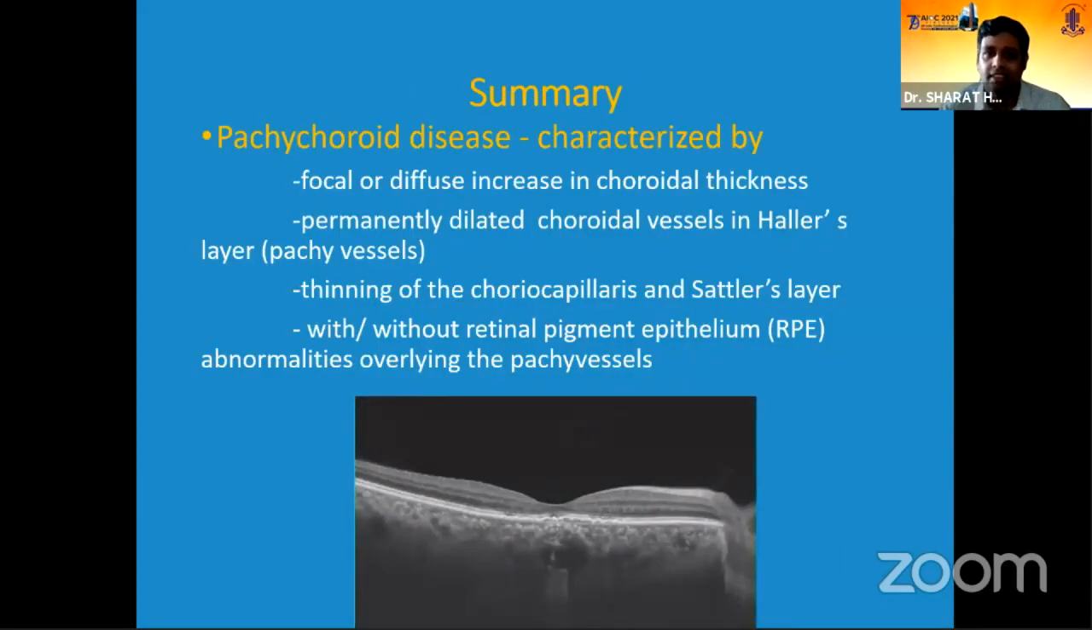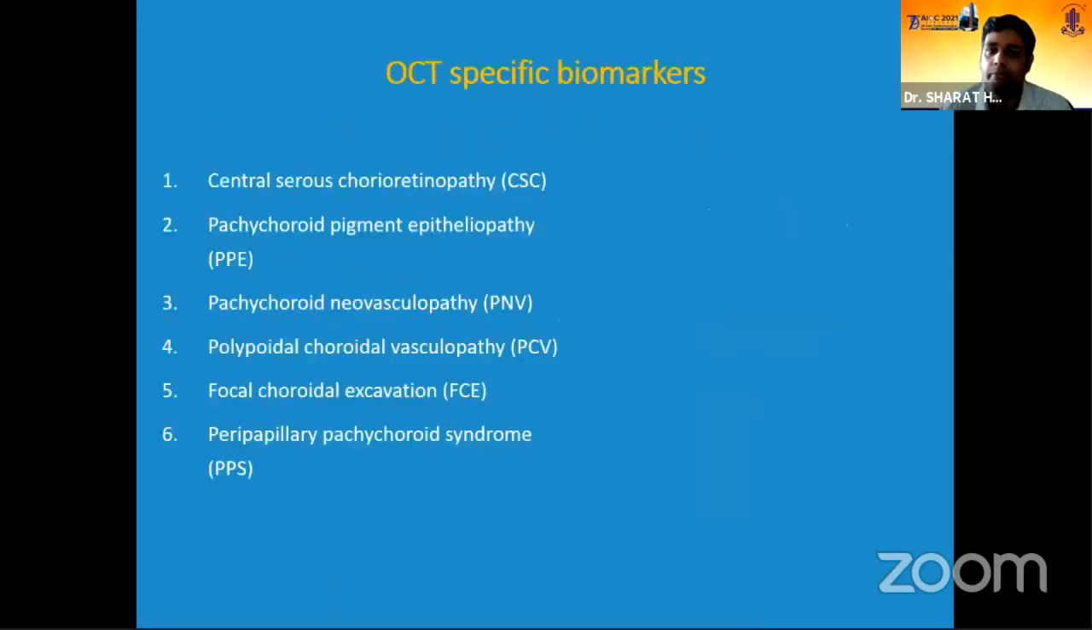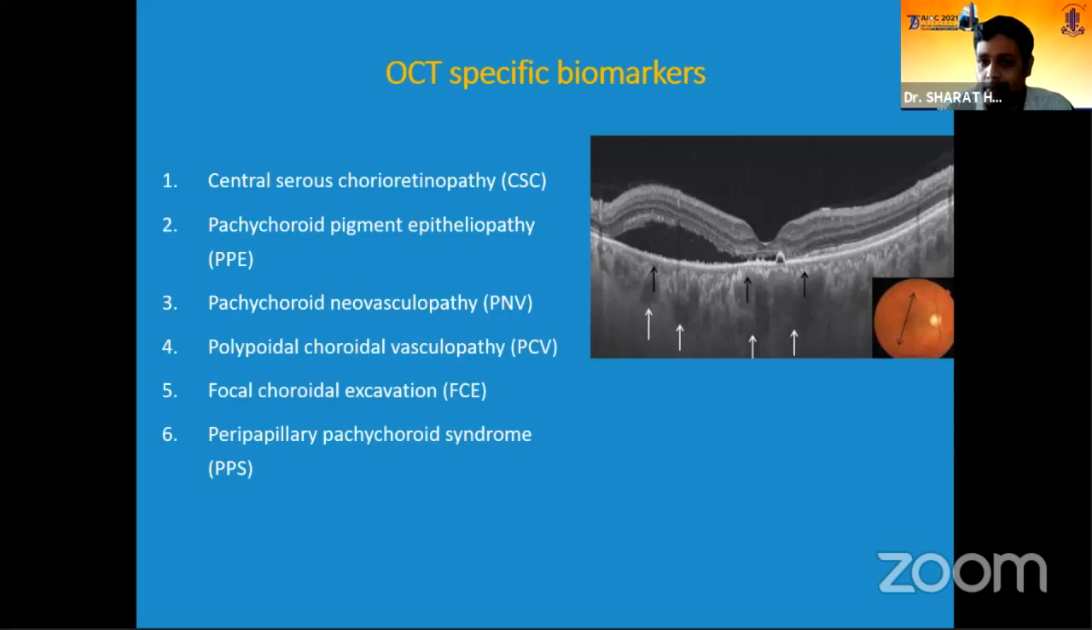So coming to summarize this condition, as I told, pachychoroid disease is characterized by a focal or diffuse increase in the choroidal thickness, presence of pachyvessels, thinning of the choriocapillaris and the Sattler layers, and without retinal pigment epithelial abnormalities. The other specific biomarkers for the specific entities have already been explained.